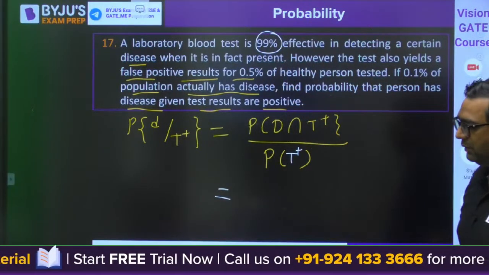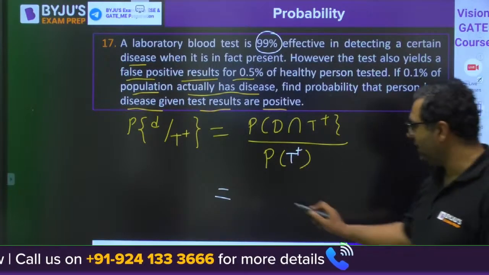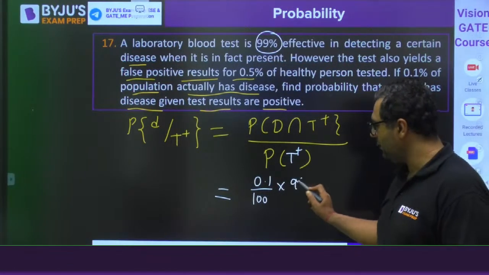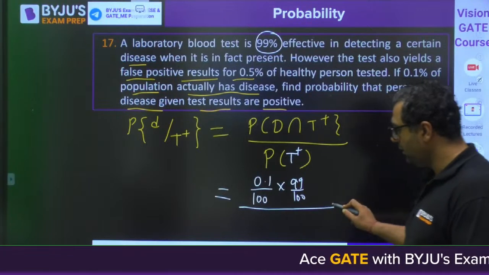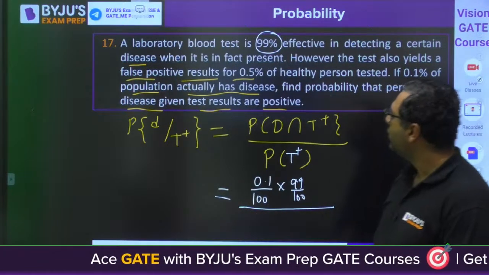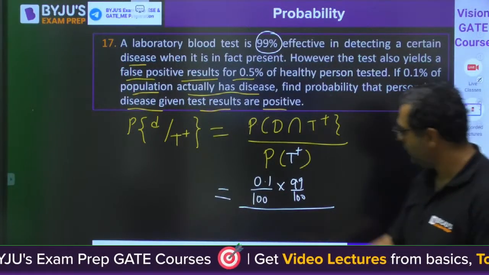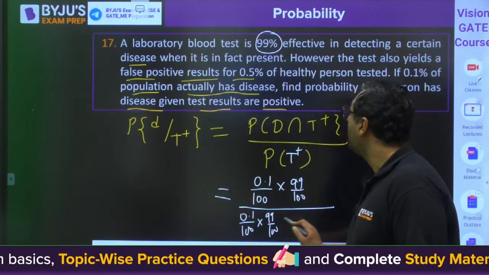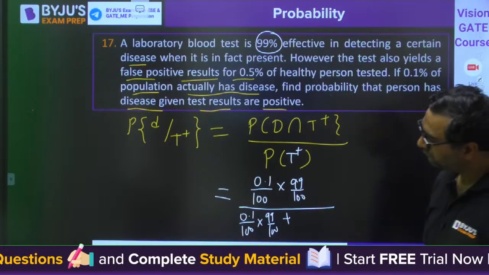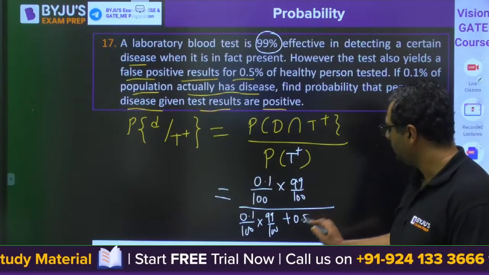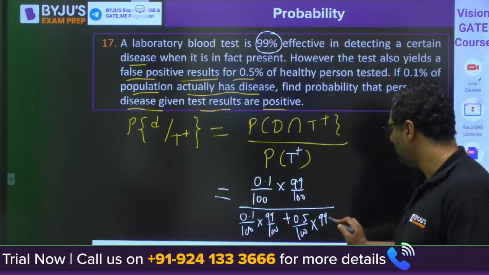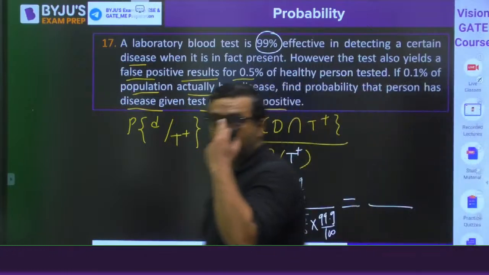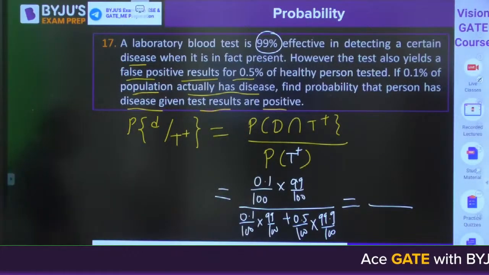99% effective. Okay. So you would be having 0.1 into 0.1 divided by 100 into 99 by 100, divided by 0.1 by 100 plus... What would be the final answer, guys?